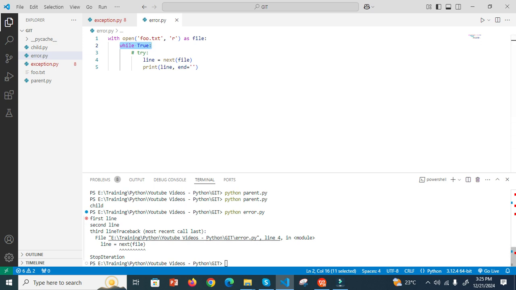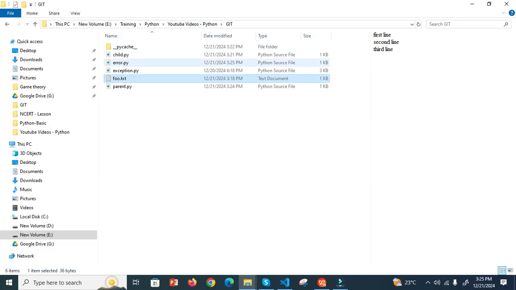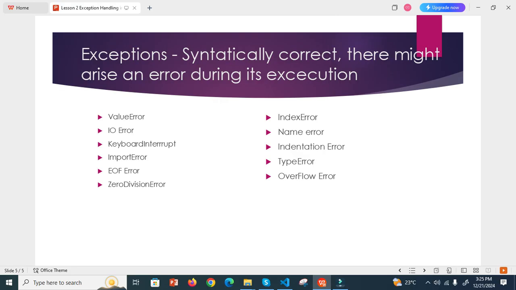If you go and look at this file, we have a first line, second line, third line. After that, it is trying to read the file, and then it gets an error. So this type of error is called end of file error. Once it reaches the last line, we need to check and terminate the program. This is the fifth type of error, EOF error.